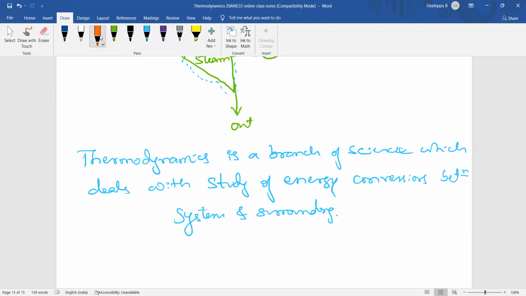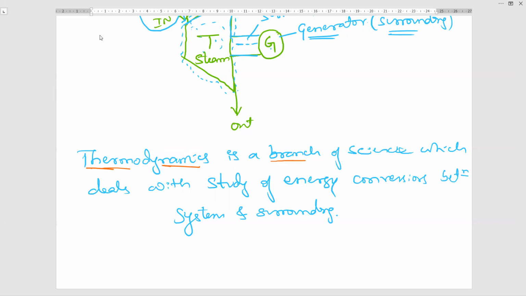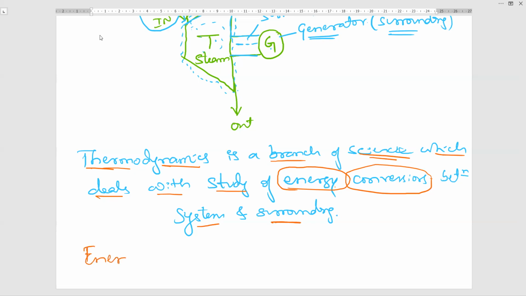Okay, what is thermodynamics? Thermodynamics is a branch of science, okay, which deals with study of energy conversions. These two words are important. Energy conversions. I will explain you what is this energy conversions. Energy conversions between system and surroundings. What is energy conversions? You can remember energy conversions is nothing but energy transfer.